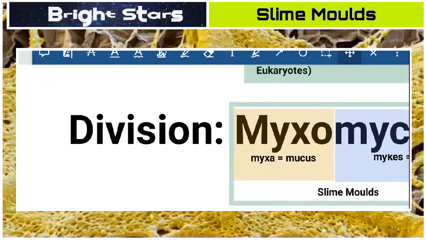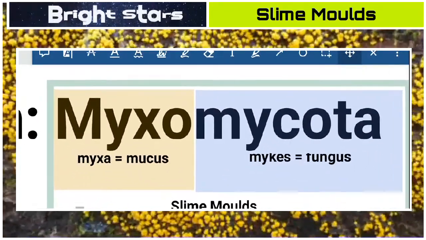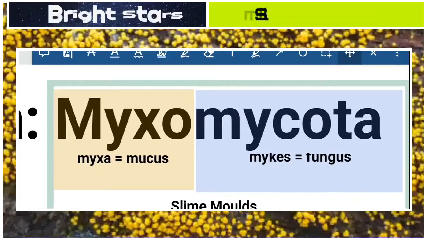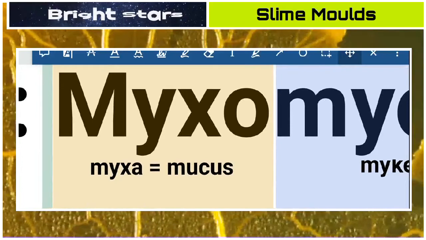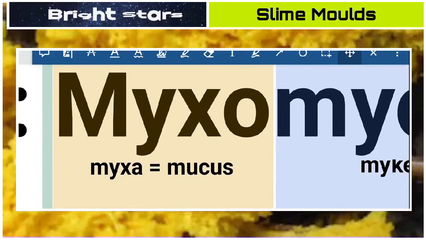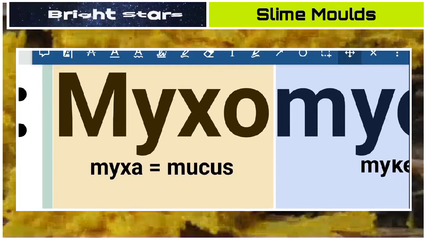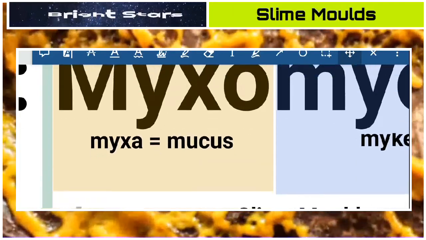Next thing is Myxomycota. This is again made of two important words. One is myxo, which comes from myxa, or mucus. Mucus means a slimy substance, gelatinous substance, or slippery liquid.